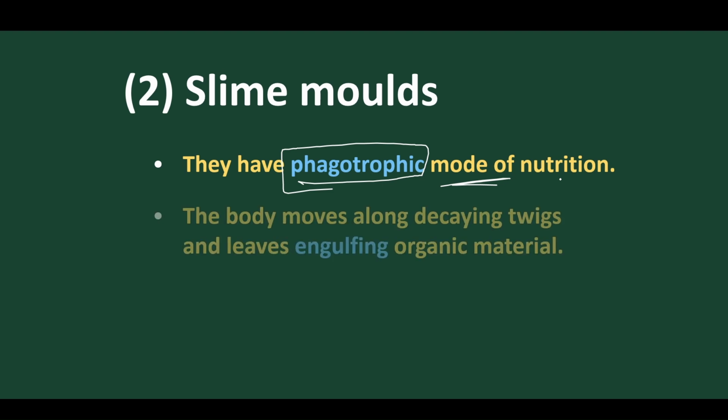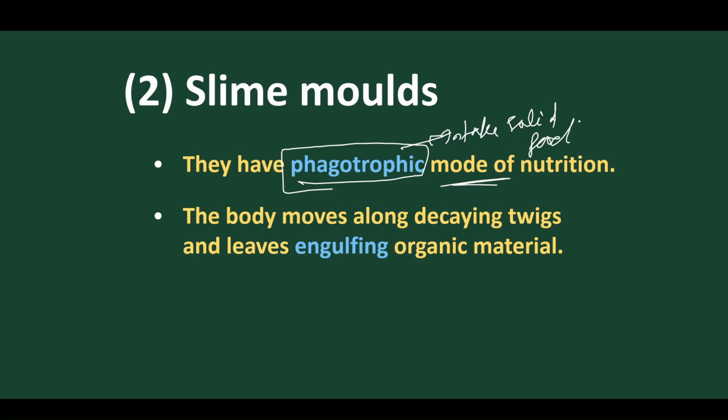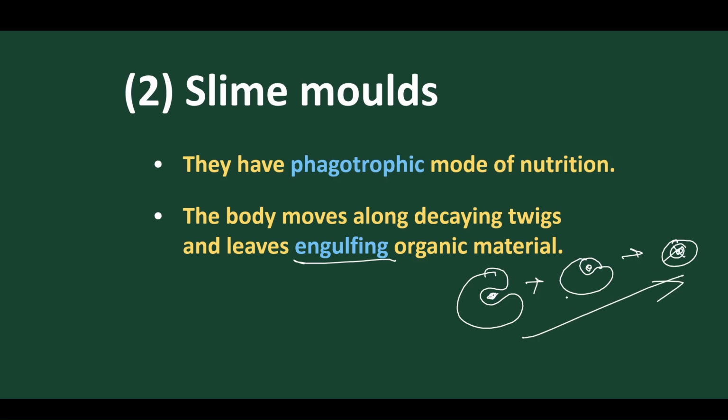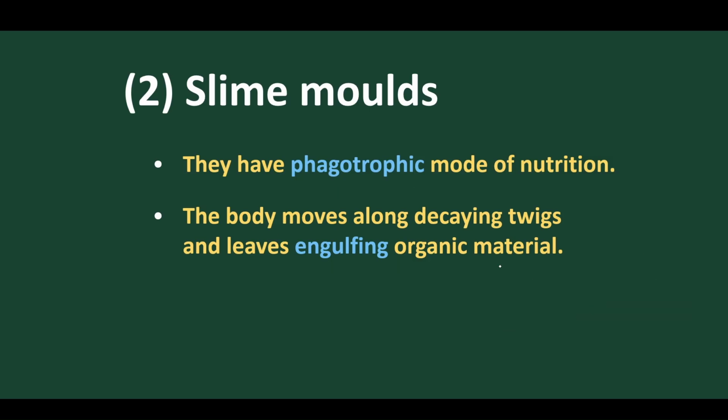Phagocytic means they engulf the food materials directly. They intake solid food materials; the intake of solid food is called phagocytic in nature. Got it? Suppose this is the body; they engulf the food materials, the food is taken into it, and then they dissolve it. This type of engulfing of food is called phagotropic nutrition or cell eating, meaning they take solid food directly into the body.